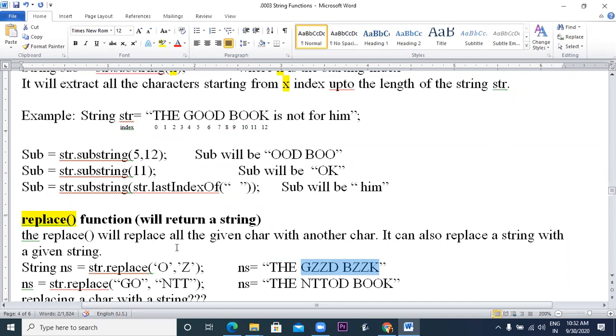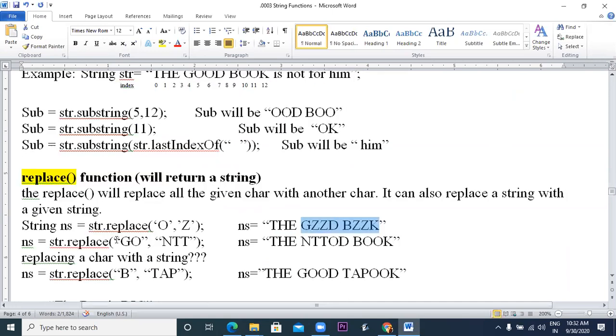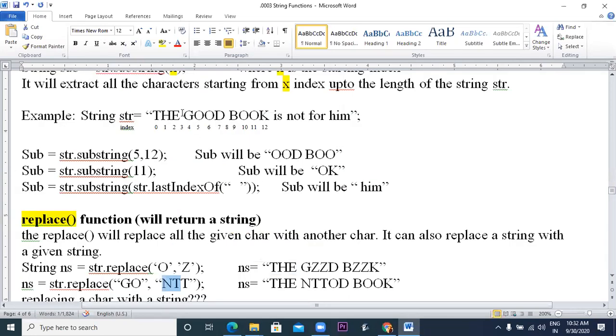So a character has been replaced by a character. In the same way, you can replace a string with a string. So here I am replacing a string go with entity. So you will find go at only one position, that is go here, and this will be replaced by entity. So the new string will become the entity od book.